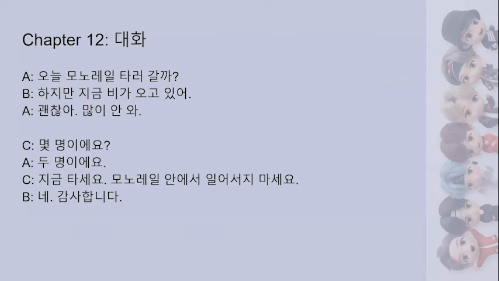So we're already moving on to the conversation. Both of these grammar points are pretty simple, so it shouldn't take too long. It's just a matter of memorizing the spelling and in what situations these things are used. So let's take a look at the conversation.